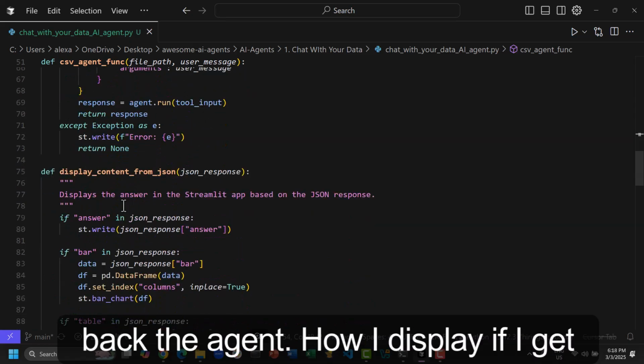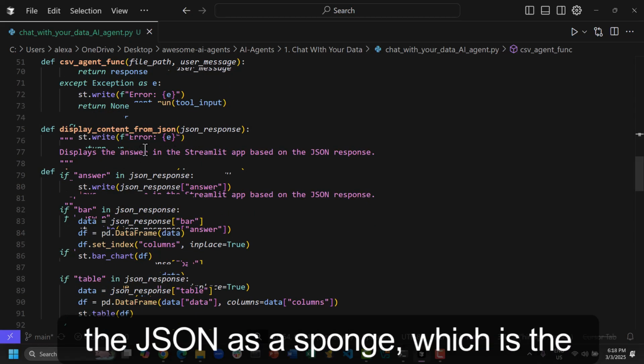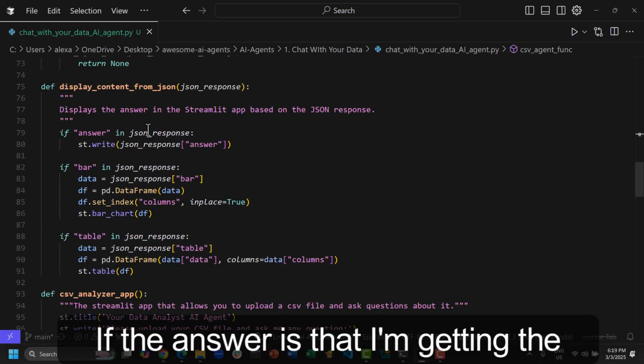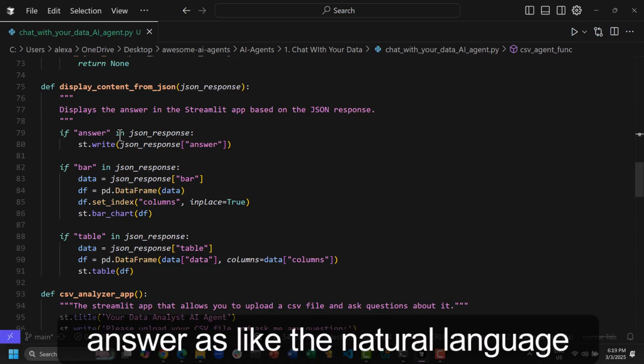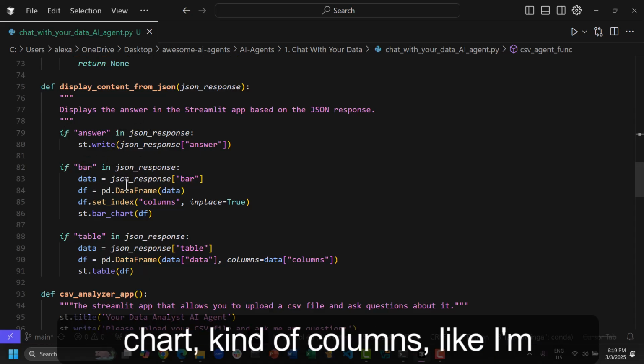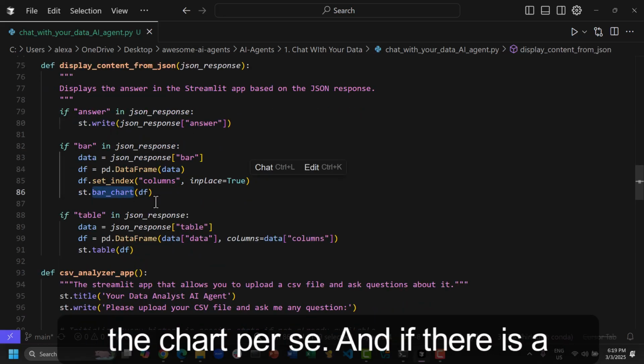I'm getting back the agent's response. How I display it: I get JSON as the response, which is the response of the agent with the code. If the answer is just natural language, I show it as is. If there is a bar chart, I get the columns of the chart and the chart per se.